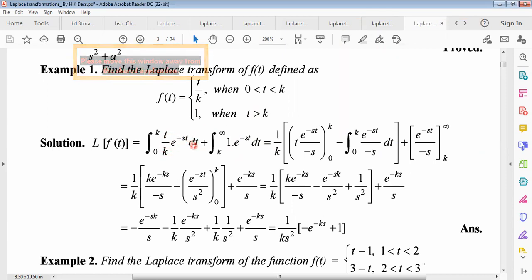t into e to the power minus st dt. This is the UV formula. Okay, t into e to the power minus st, the integration of e to the power minus st, what will be e to the power minus st?